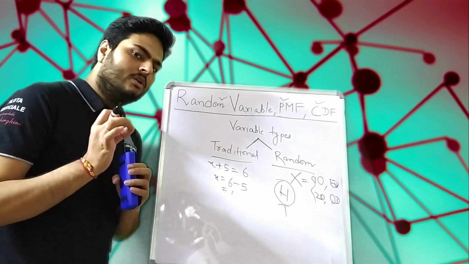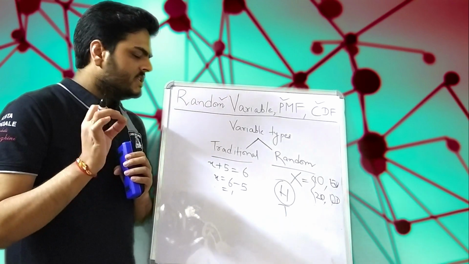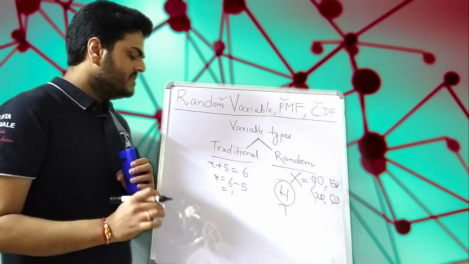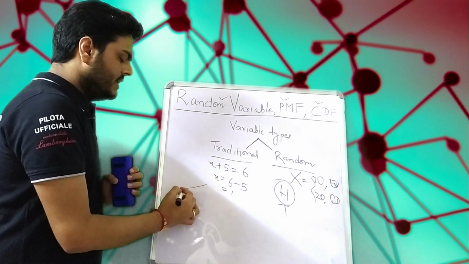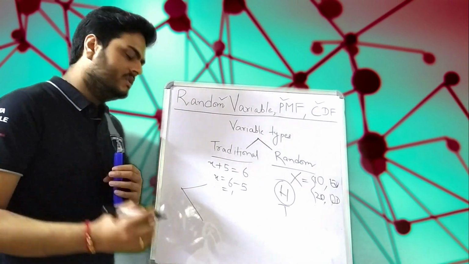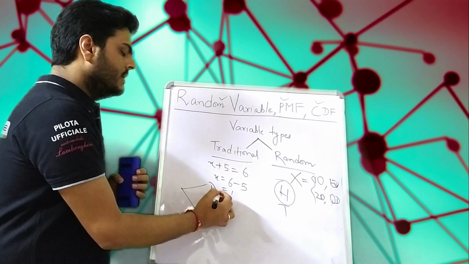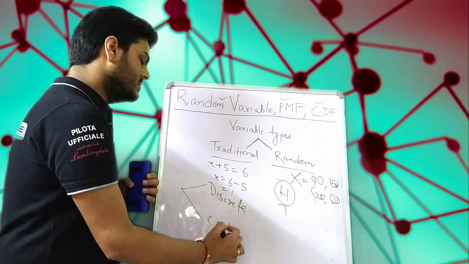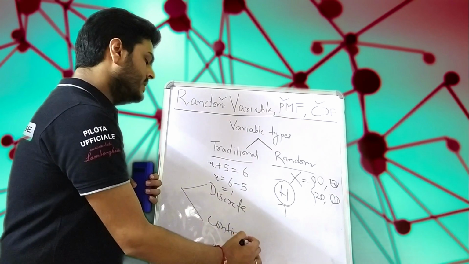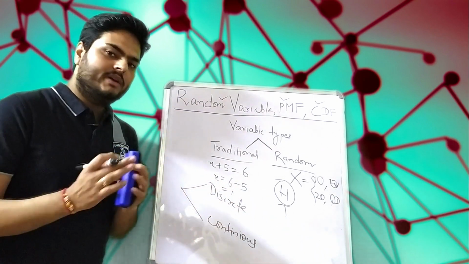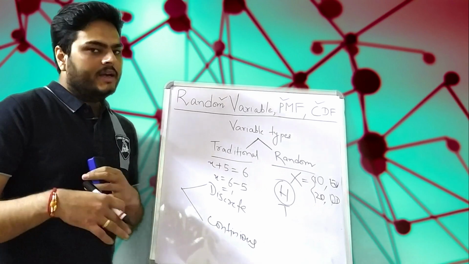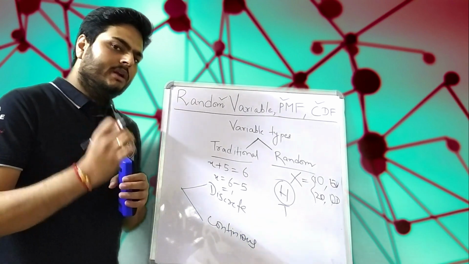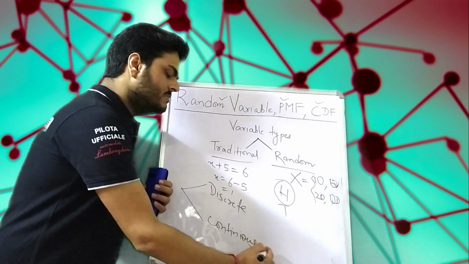Now the moment we talk about variables, you must be aware that variables can take basically two types of values, right? One can be discrete type, and other can be continuous type. Discrete, continuous. For example, in our normal day-to-day variables that we see in data, anything that can be measured comes under the continuous bucket.